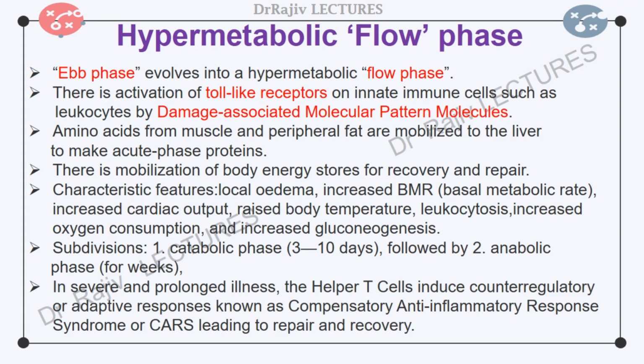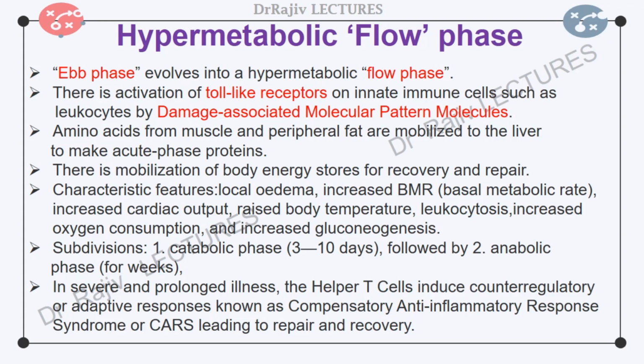Activated leukocytes produce pro-inflammatory cytokines that mobilize amino acids in the muscles and peripheral fat to the liver to make acute phase proteins such as C-reactive protein instead of regular proteins such as albumin and transferrin. The flow phase is characterized by tissue edema due to vasodilatation and increased capillary leakage, increased basal metabolic rate or hypermetabolism, increased cardiac output, raised body temperature, leukocytosis, increased oxygen consumption, and increased gluconeogenesis.